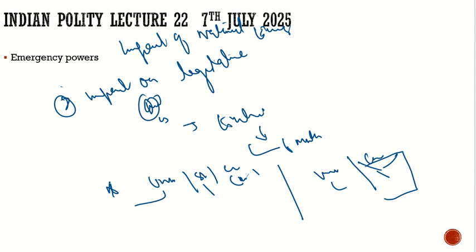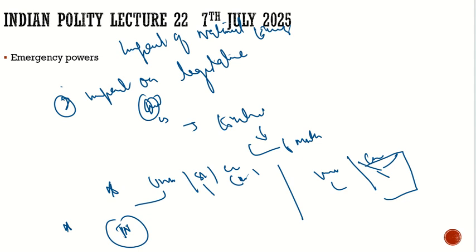And about this national emergency, please remember a few points. It can be imposed even in one part of the state or the full nation. It can be imposed in, and the power can extend to any state, even those which are not in emergency. What is that? For example, suppose the emergency is imposed in Tamil Nadu.